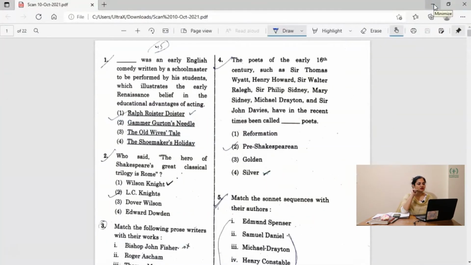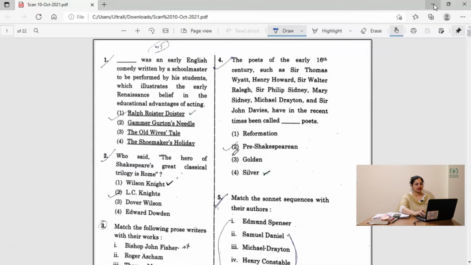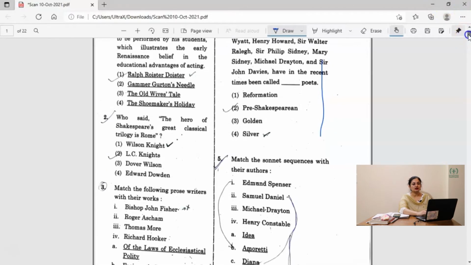Question number 2. Who said the hero of Shakespeare's great classical tragedy is Rome? If I say that, who is the main critic of Shakespeare here? Elsie Knight and Wilson Knight. There are two critics of Shakespeare in this question. So, who has said this? The hero of Shakespeare's great classical trilogy is Rome.